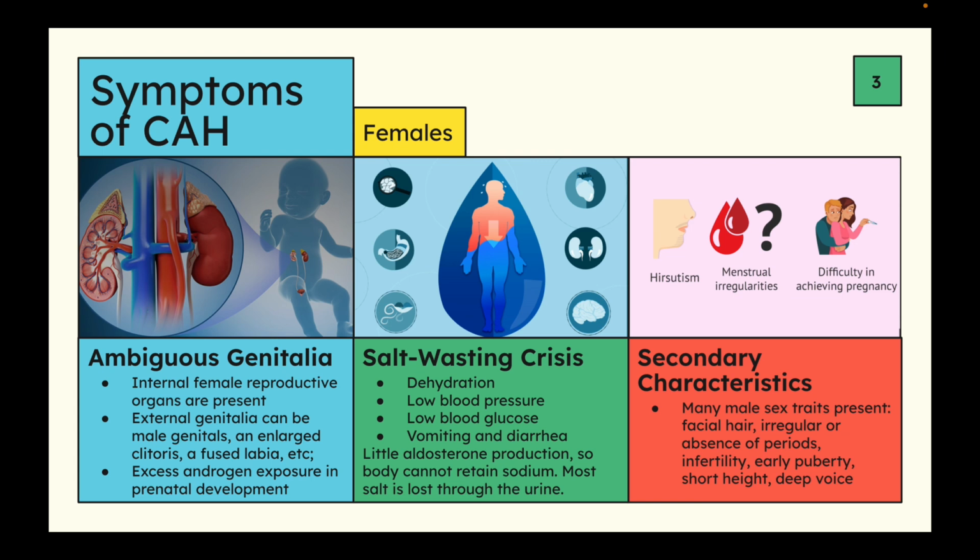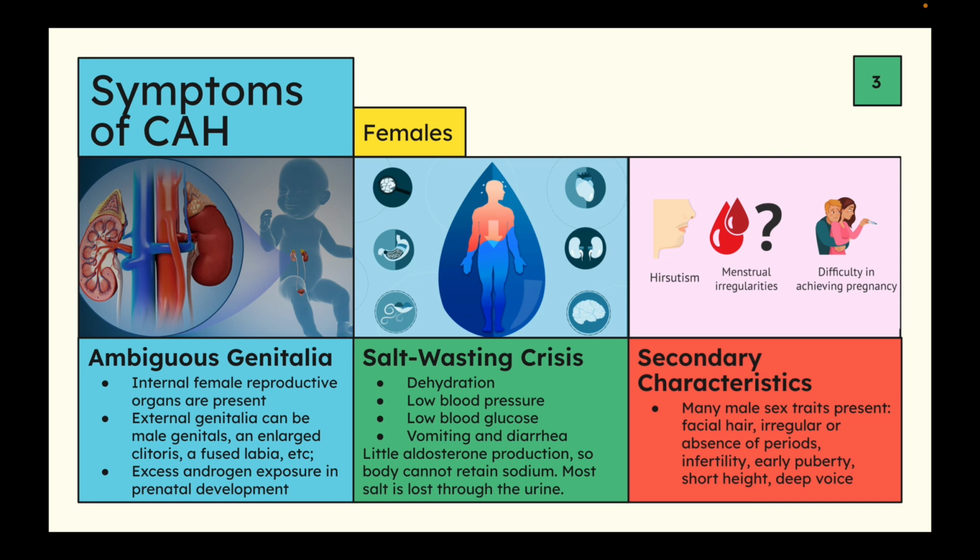This can also cause secondary characteristics, again, due to the excess of androgen exposure. This can cause facial hair for the female, maybe a deeper voice, early puberty, a shorter height. For some females, it can also cause infertility, so they're not able to get pregnant, an absence of periods, or even an irregular period cycle.